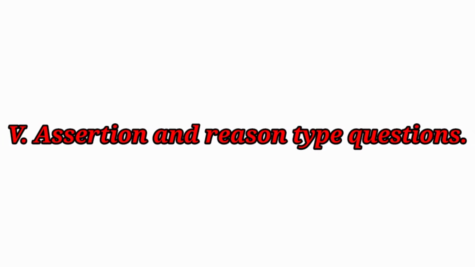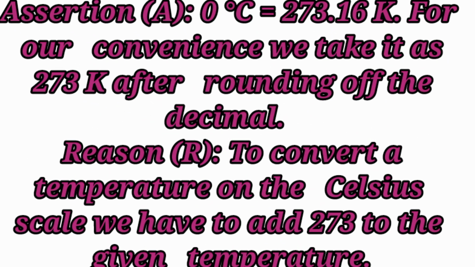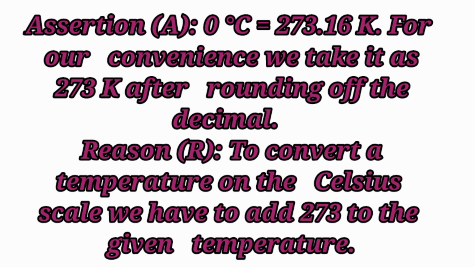Assertion and reason type questions. Mark the correct answer as. Here 4 options are given below. We have to choose it correctly. Assertion. 0 degree C is equal to 273.16 Kelvin. For our convenience, we take it as 273 Kelvin after rounding off the decimal.